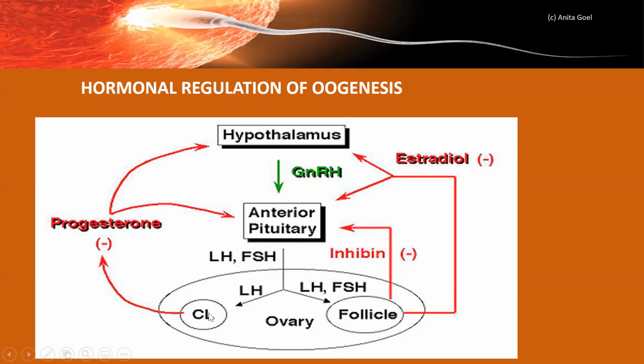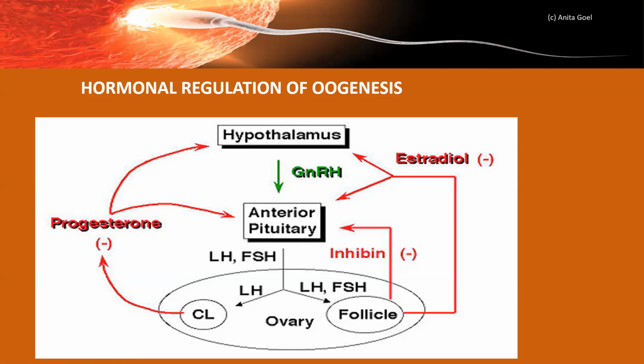Now corpus luteum is secreting progesterone. Now progesterone is going to have the negative effect on the hypothalamus and the anterior pituitary gland. This is giving the message to hypothalamus and anterior pituitary, now don't secrete any LH and FSH. So as long as progesterone is there, FSH level is going to be low.